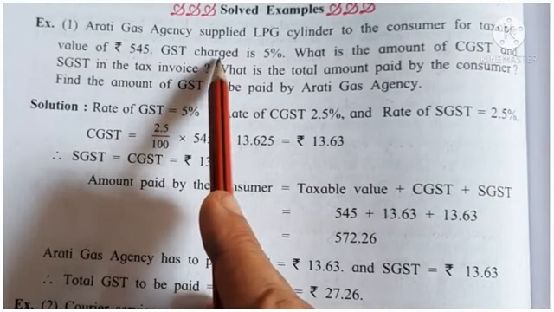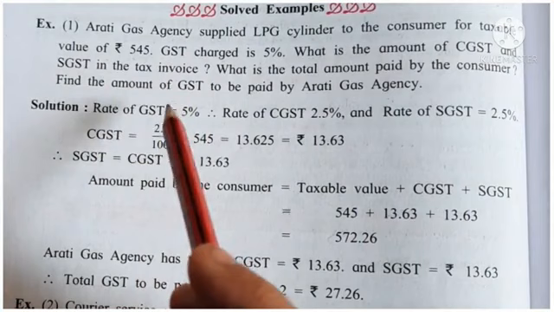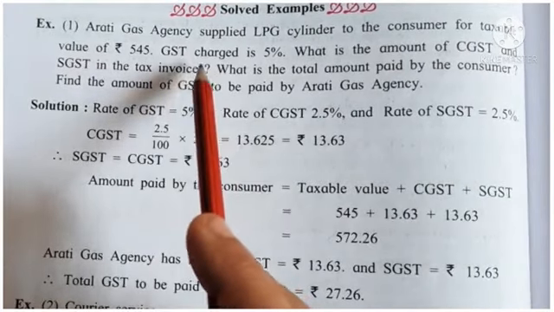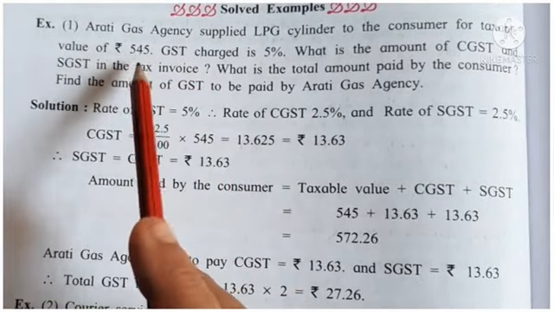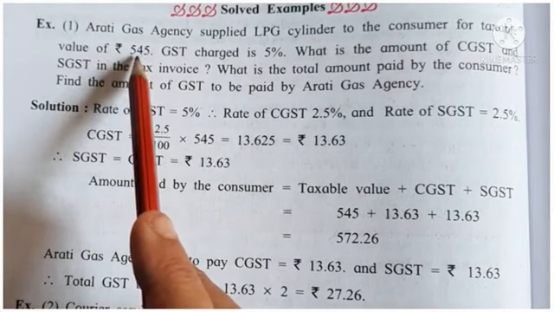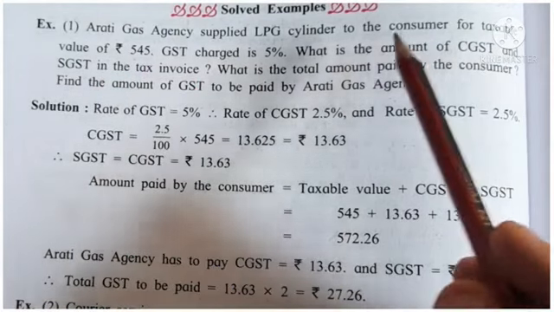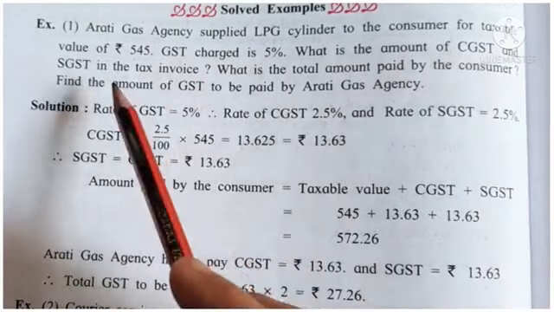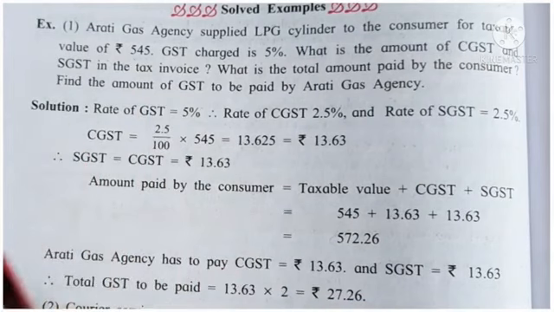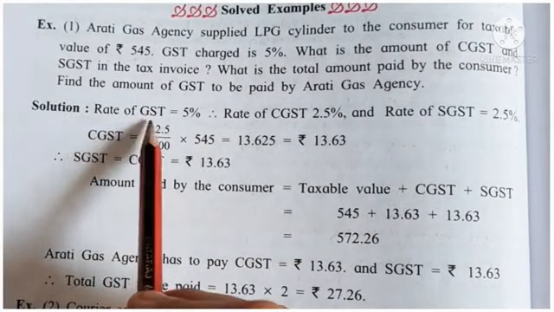So here GST is applied on taxable value. You remember this thing. Whenever GST is applied, it is applied on taxable value. So here taxable value of LPG cylinder is 545 and GST applied is 5%. So we have to find CGST and SGST and GST.